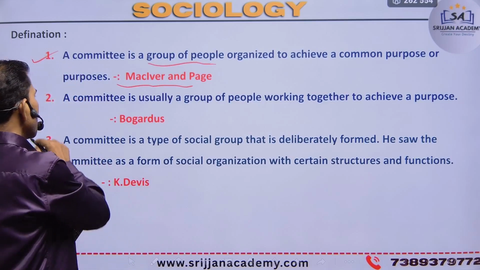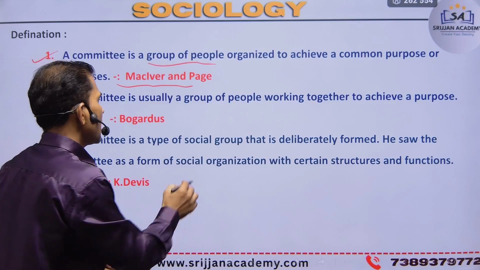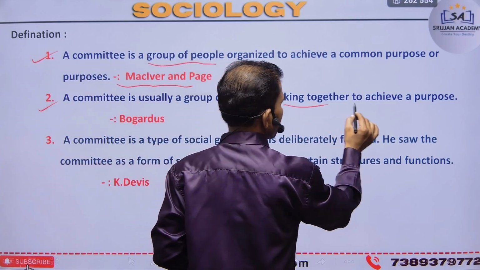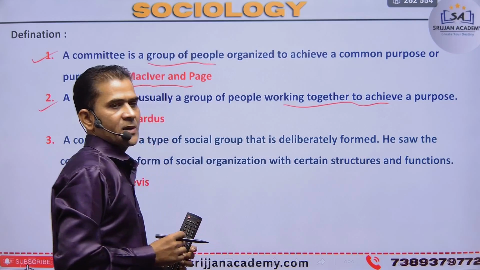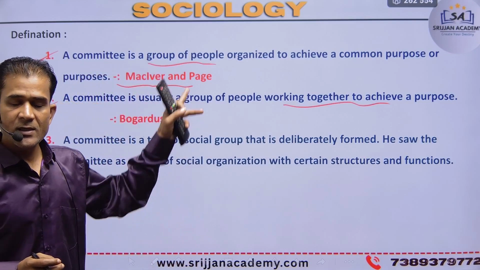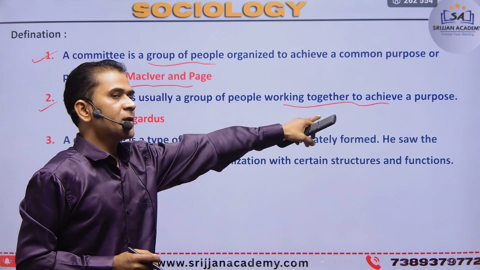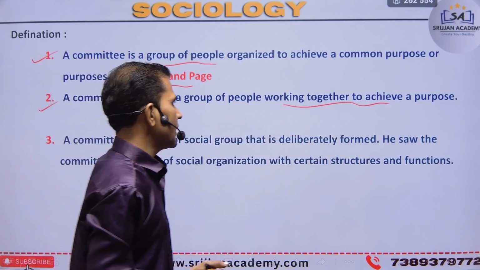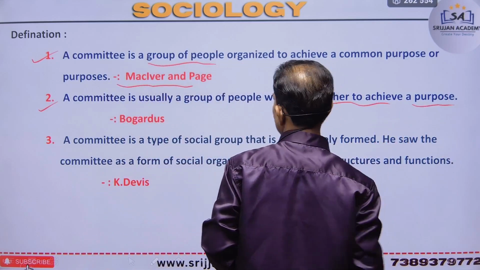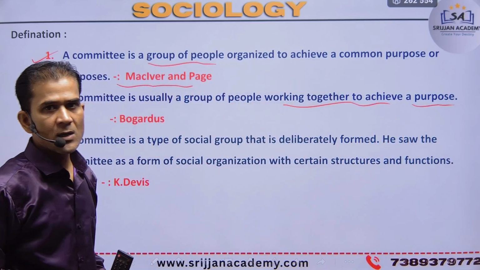Next, according to Bogardus, a committee is usually a group of people working together to achieve a purpose. That is also a group of people, but working together.